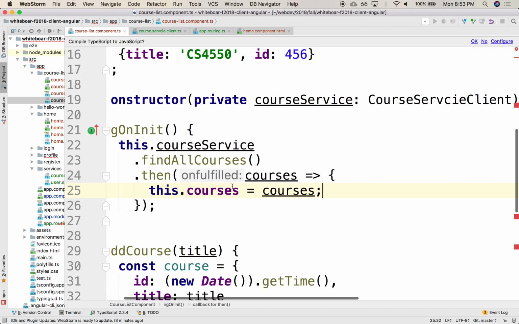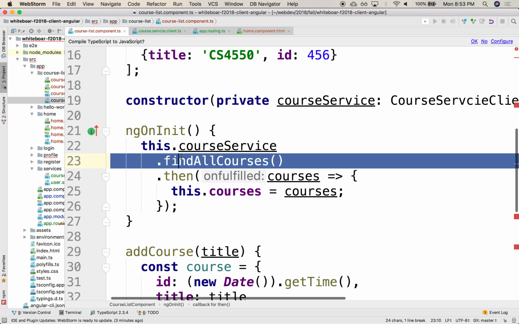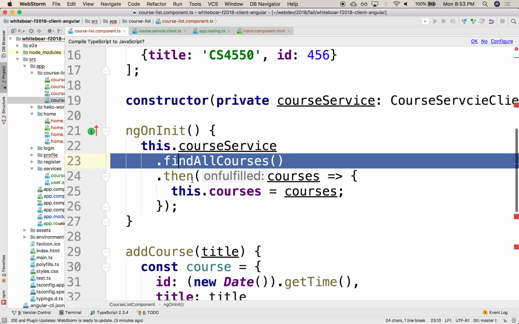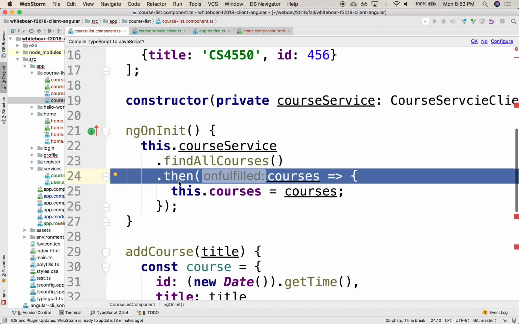Now this is nicer because it's better for the service to do the unwrapping, as opposed to letting the controller or the component have to do the unwrapping. It's better to hide the details of the transport layer, leaving those details to the service layer as opposed to exposing those idiosyncrasies up at the component level. Okay? Awesome, that worked.